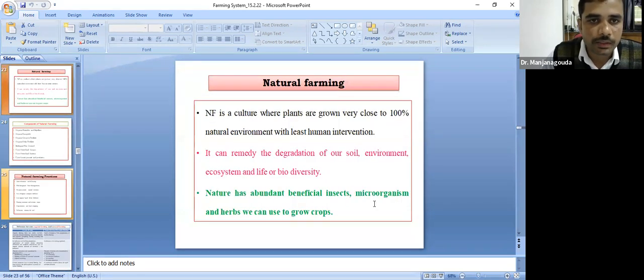In natural farming, the plants are kept 100% close to the natural environment with the least human intervention. It can be a remedy for degradation of our soil environment. It will restore our ecosystem. Nature has abundant beneficial insects that will help in the buildup of biodiversity.